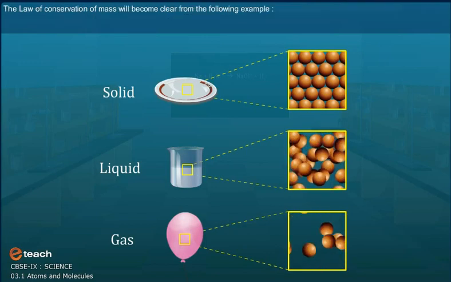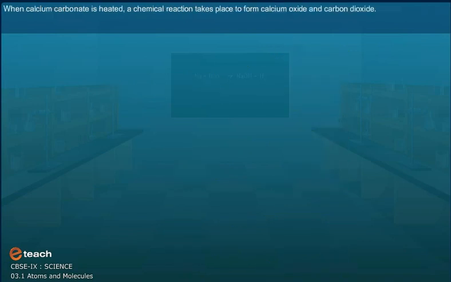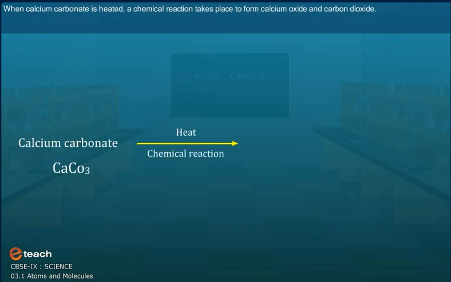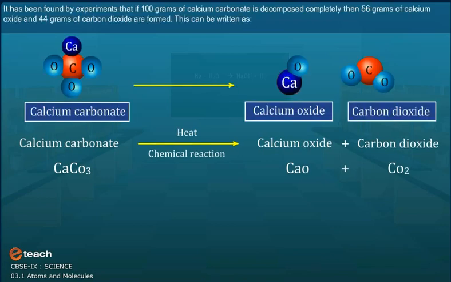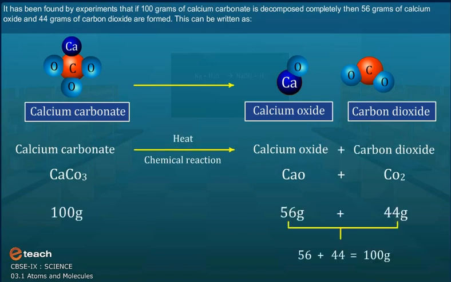The law of conservation of mass will become clear from the following example. When calcium carbonate is heated, a chemical reaction takes place to form calcium oxide and carbon dioxide. It has been found by experiments that if 100 grams of calcium carbonate are decomposed completely, then 56 grams of calcium oxide and 44 grams of carbon dioxide are formed.